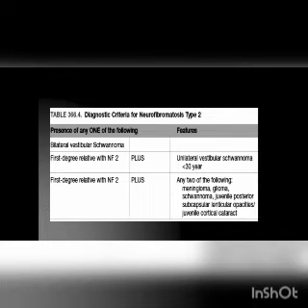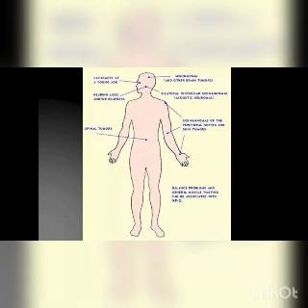Diagnostic criteria: bilateral vestibular schwannoma, or a first degree relative with NF2 plus unilateral vestibular schwannoma before 30 years, or a first degree relative with NF2 plus any two of the following: meningioma, glioma, or any other brain tumors, and other ophthalmological complications like lenticular opacity and juvenile cortical cataract. This is the picture showing the complete features of neurofibromatosis 2.